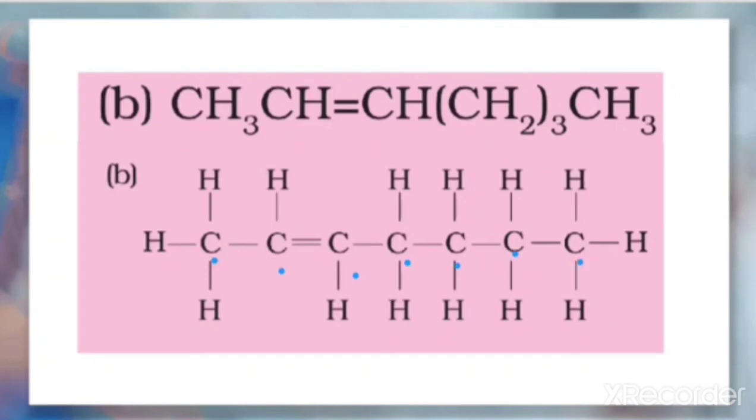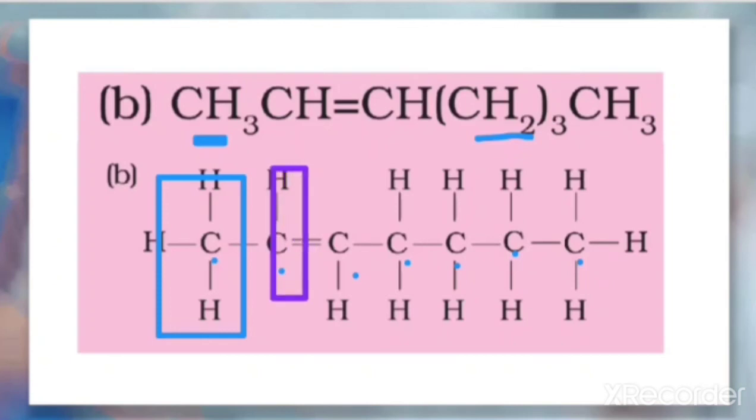I told you, if CH2 occurs more than 2 times, at that time we can write CH2 with a subscript 3. 3 times means CH2 is 3 times. Now look at how we write the formula here. This CH3 shows this one. Next we have a CH double bond, that is written here. Next we also have a double bonded CH, that is written here. And CH2 3 times is written here.